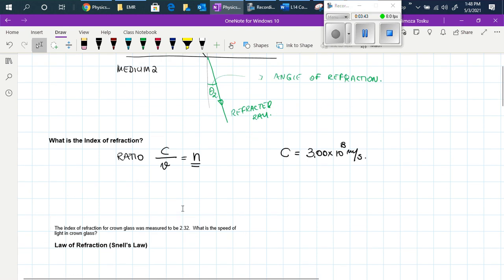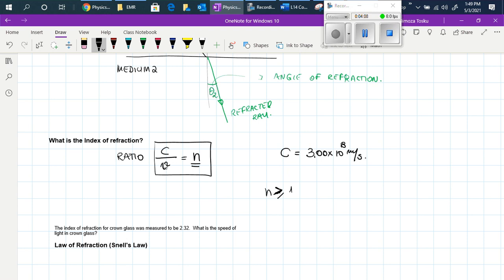Now, when we know that the index of refraction has a value, we can draw the conclusion that it is never less than 1. So the index of refraction is always greater than or equal to 1.